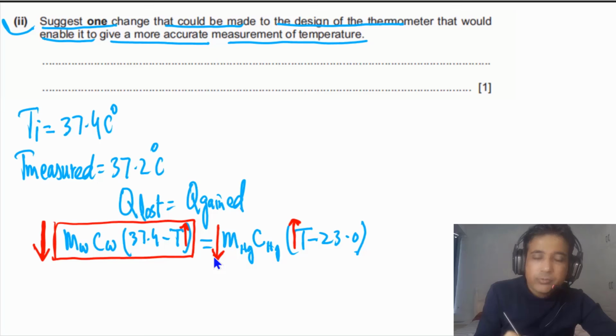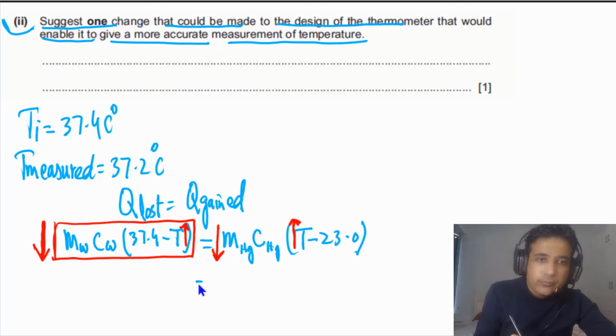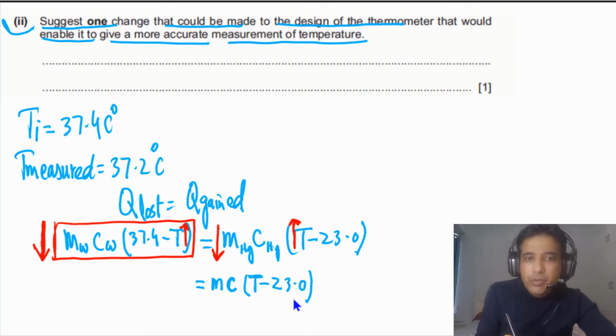So we have two options. One option, we can decrease the mass of the mercury. The second option, we can take another liquid. Let's say we have another liquid that has mass m, and mass m is equal to the mass of the mercury, and the other liquid has a different value of C, and here we have the final temperature minus the initial temperature of the liquid inside the thermometer.